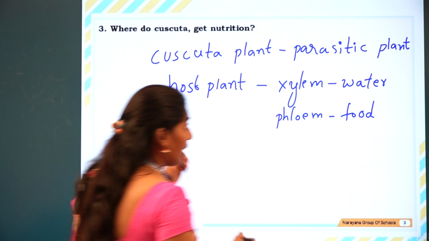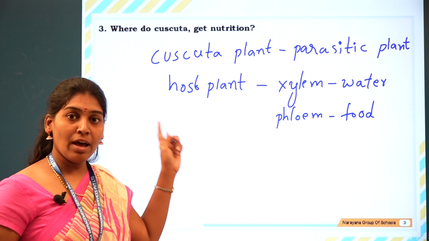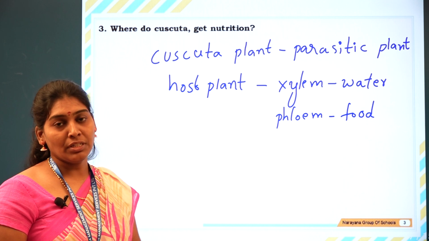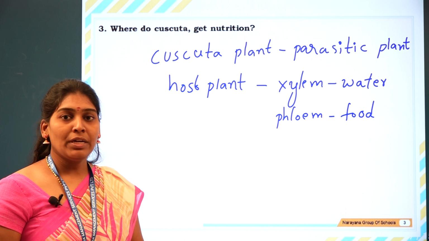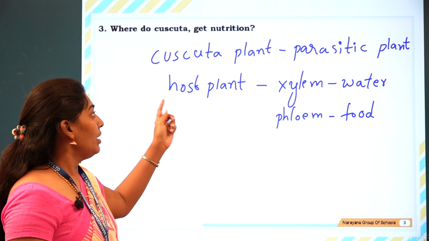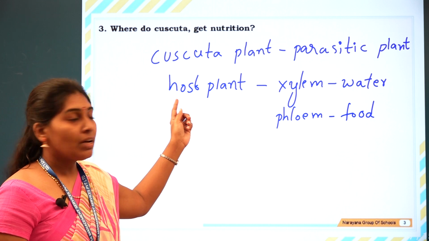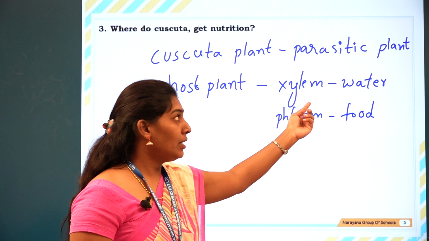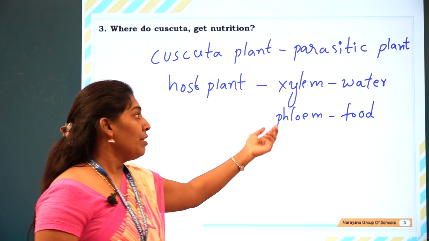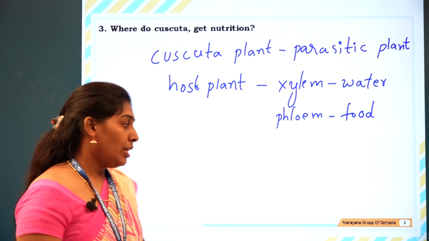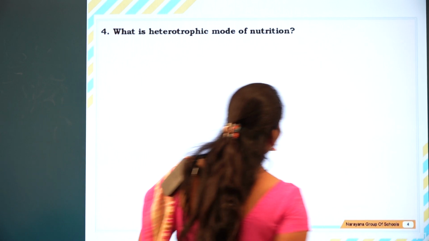The Cuscuta plant does not have chlorophyll, so it cannot undergo the photosynthesis process. That means it cannot prepare its own food material and completely depends upon another plant, which we call the host plant. From the xylem part of the host plant, it will get water, and from the phloem part of the host plant, it will get food. Let us go for the next question.